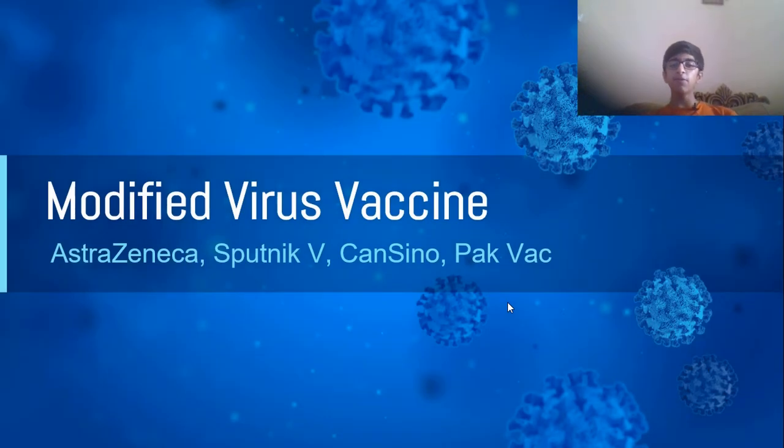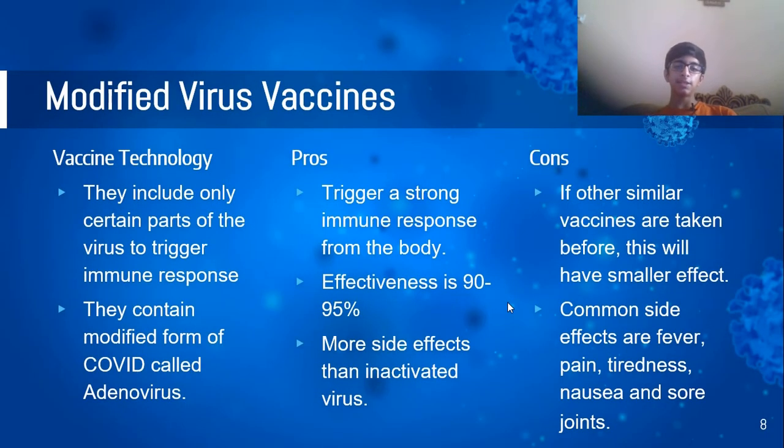Now, the next type of vaccine is modified virus vaccine. The vaccine technology used in this type of vaccine is that it includes only certain parts of the virus to trigger a strong immune response. They either include only the genetic material or some other parts of the virus which are known to trigger a strong immune response from the immune system of our body.